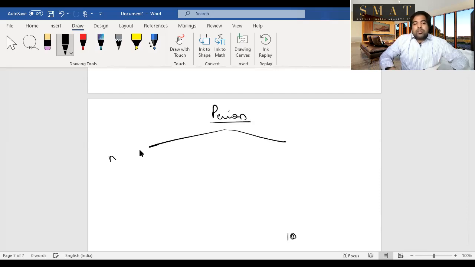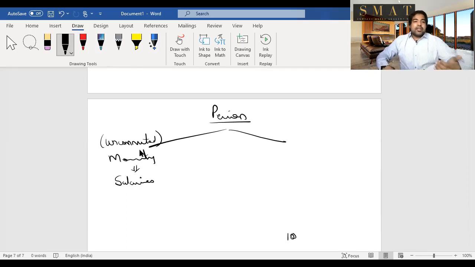One is monthly pension. Monthly pension is called, in the institute language, uncommuted pension. That means monthly you'll get some amount. The monthly amount is taxable just like you tax salaries, so it's taxed under income from salaries. You've retired, but still it will be taxable under salaries, because you get this pension because you had a job. After you, your family will also get this pension, and it will be taxable under income from other sources. But this is taxable, and hence there is no problem here.